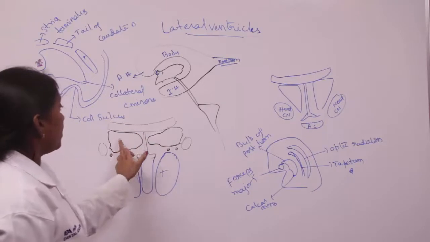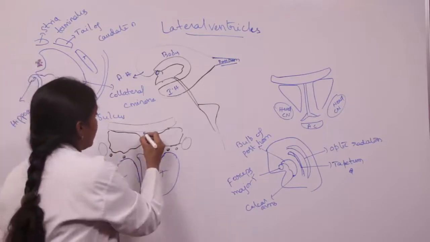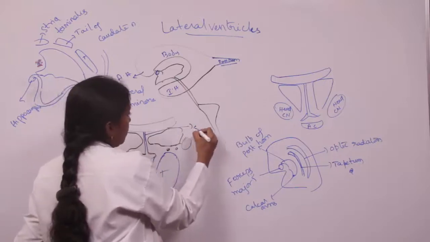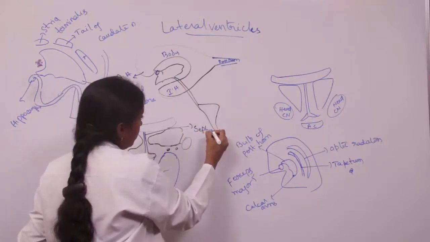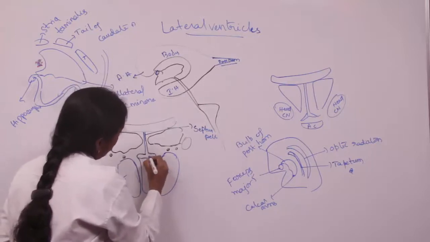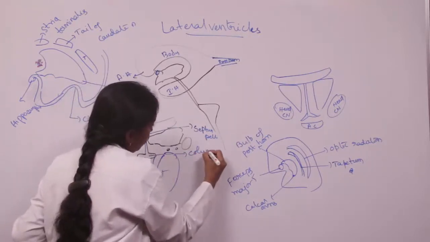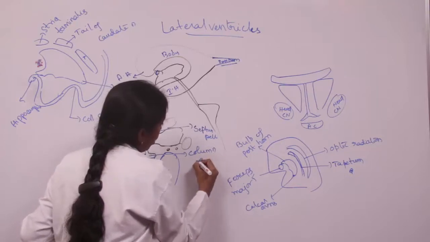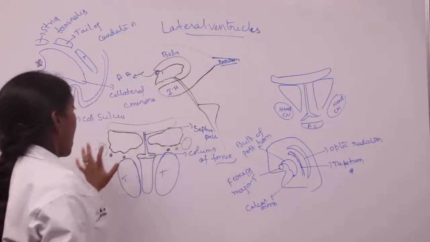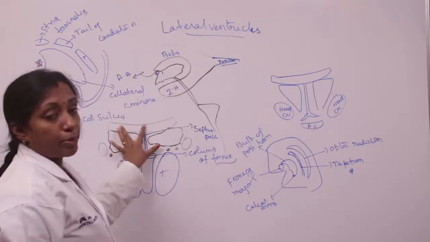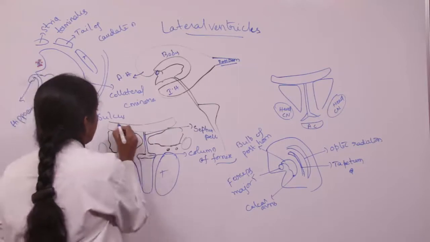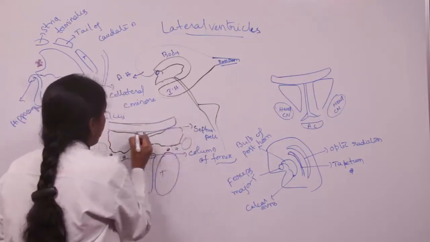Coming to the relations, this is the cavity of the body of the lateral ventricle. It is medially related to the septum pellucidum and the column of fornix. This is the column of fornix. And the roof is formed by the body of the corpus callosum. This is the body of the corpus callosum.